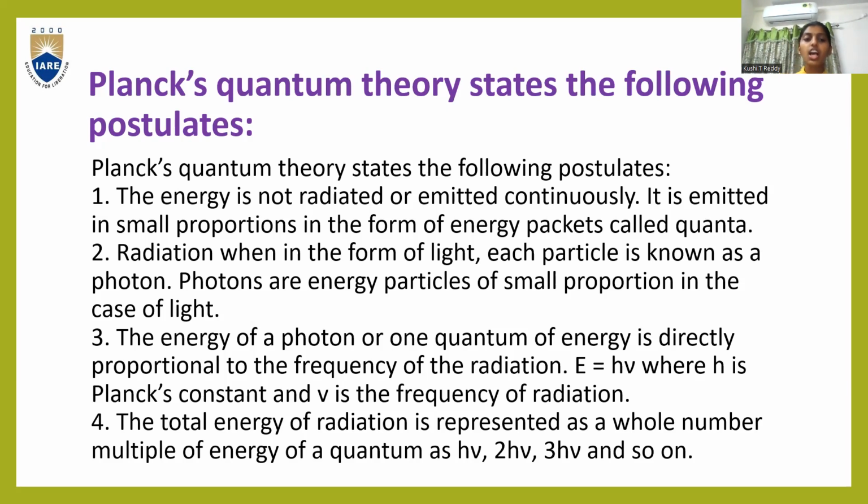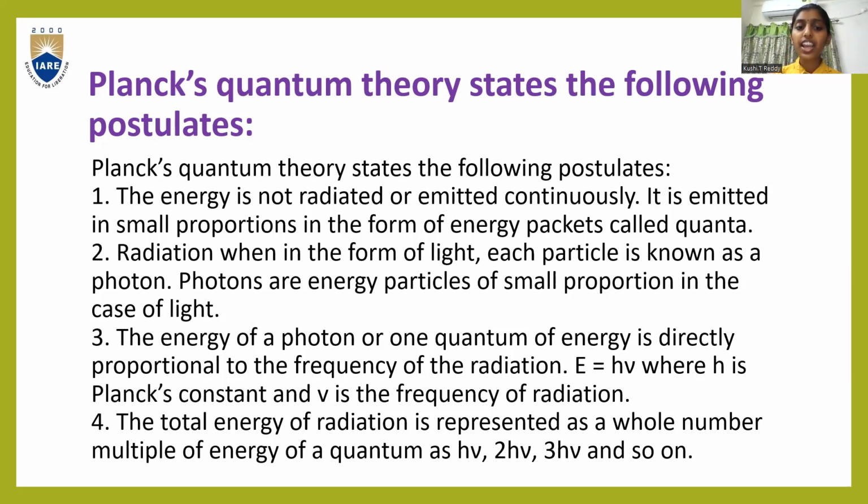Let us know in a brief way what these postulates are. The first one is that energy is not radiated or emitted continuously. In quantum physics, it is emitted in small portions in the form of energy packets called quanta.